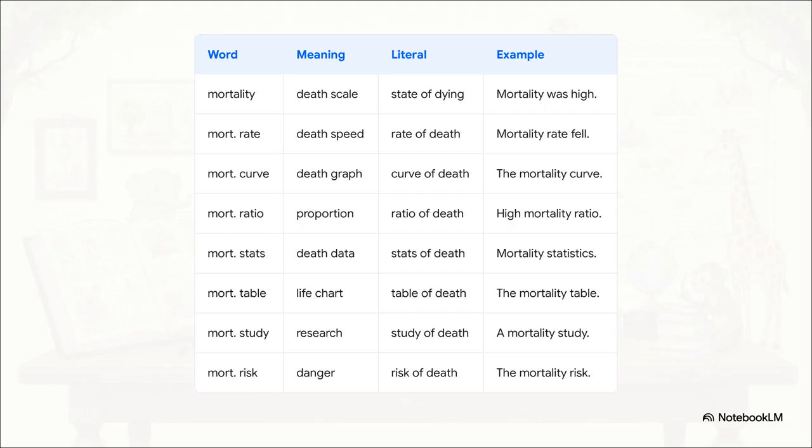When ecologists track populations, they don't just say animals pass away. They analyze a specific mortality rate or graph a mortality curve. You see variations of this everywhere: mortality ratio, mortality statistics, or referencing a mortality table. Whether they're conducting a comprehensive mortality study, running a mortality analysis, or just trying to pinpoint a specific mortality risk or mortality factor, this vocabulary is literally the backbone of demographic research.